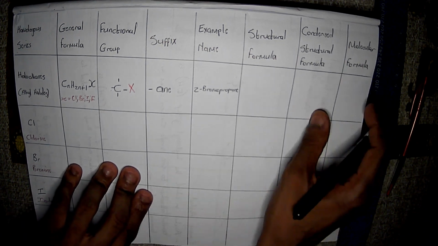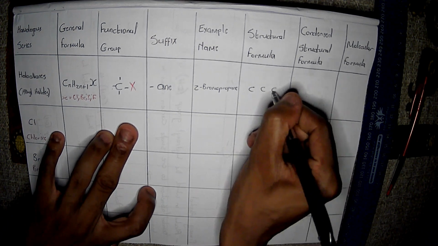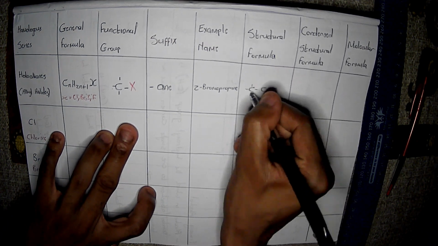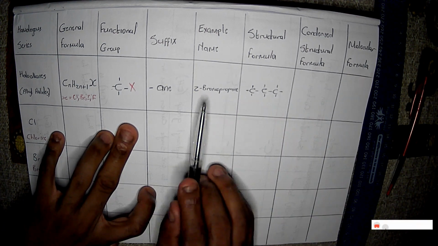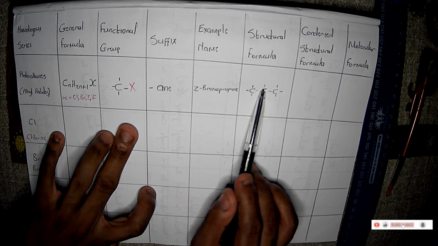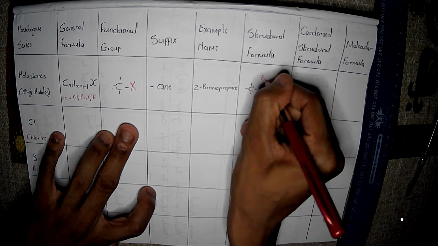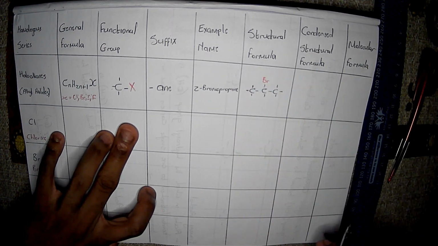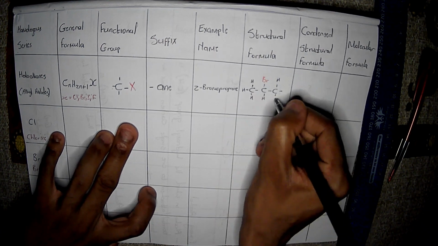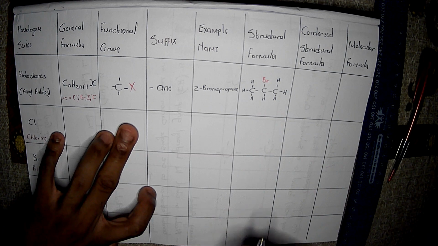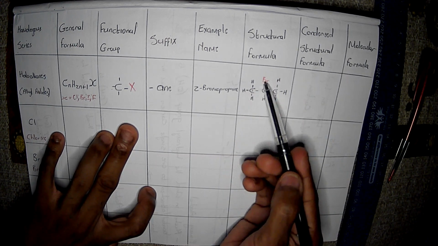Okay, now structural formula here, 2-bromopropane. So let me just write our propane. Propane has 3 carbon atoms. So I'm just going to write these covalent bonds over here, and we are told that this bromo is on the second carbon atom, whether up or down, you choose. I'm just going to pick up so that it is visible and you can see clearly, and I'm just going to write H to complete this structural formula. Remember 1, 2, 3. Even if you started from this side, 1, 2, 3, still the same.